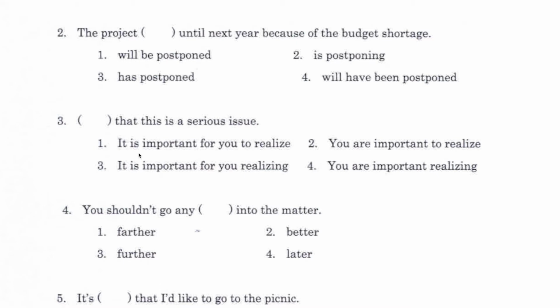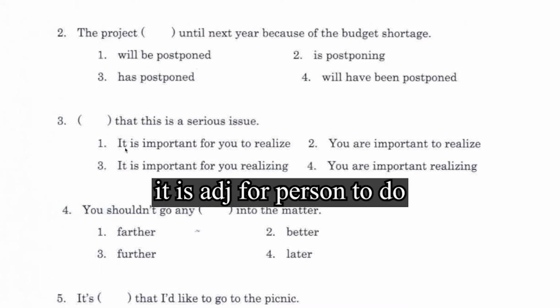Number 3, it is important for you to realize, you are important to realize, it is important for you realizing, you are important realizing. This question should be easy for you. The correct answer is obviously number 1. So this clause is in the format: it is an adjective for someone to do something. You should be familiar with this grammar point by now.